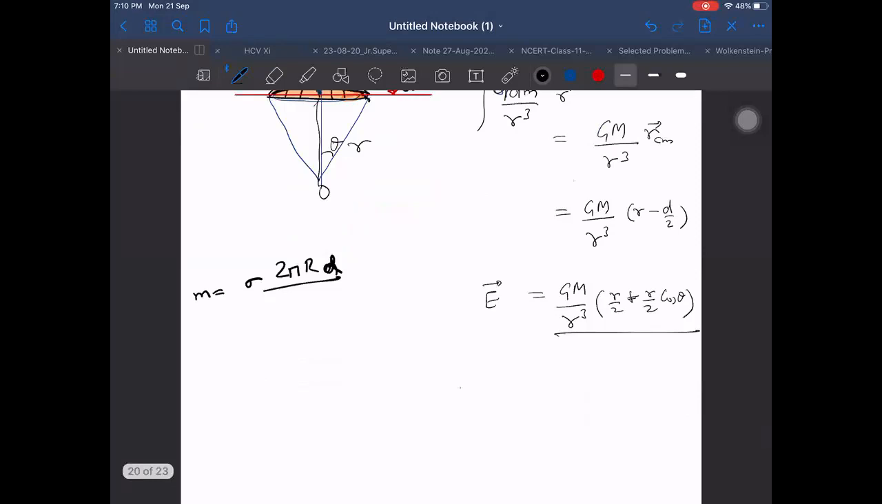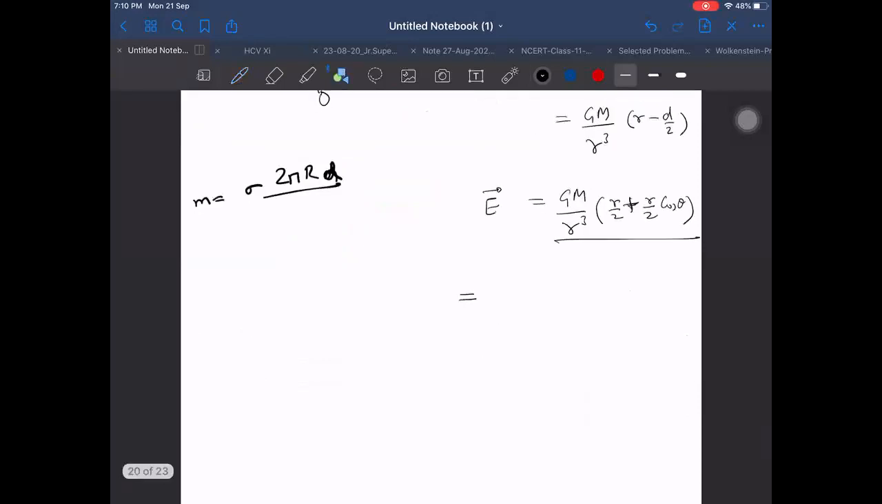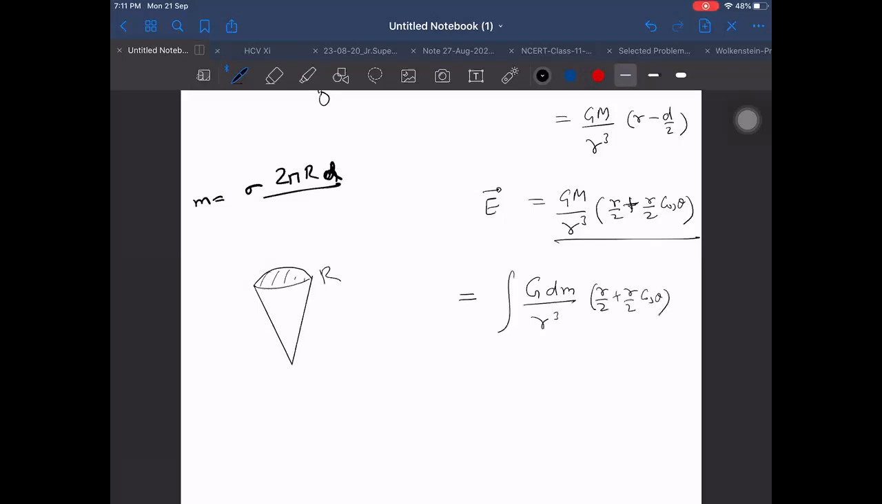Now, this is the formula for just a sub-hemispherical portion. If I try to make a solid one from it, that is not a cone, that is a sub-solid hemisphere, we can say. For the sub-solid hemispherical portion, what will be the answer now? Total radius is R. Then I have to integrate, I have to write G into dm by R cube into R by 2 plus R by 2, simplified further, R will cancel and we can write that as cos theta by 2.